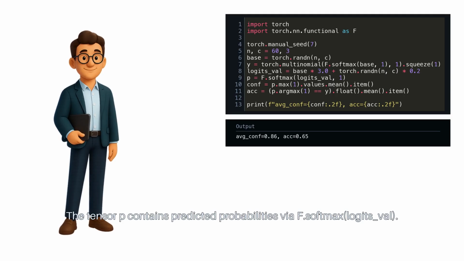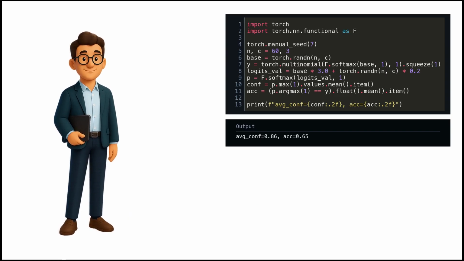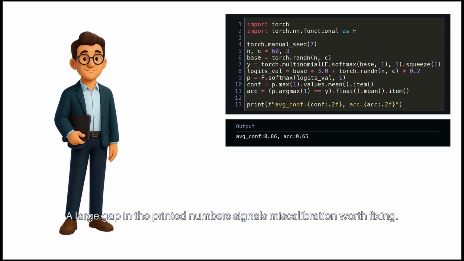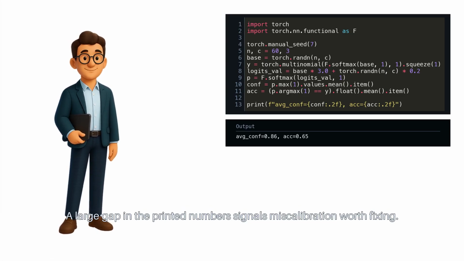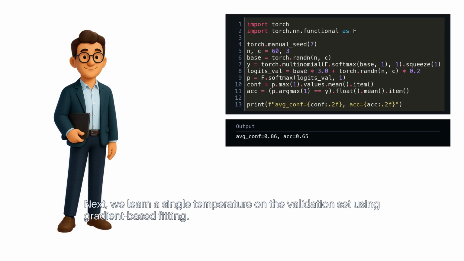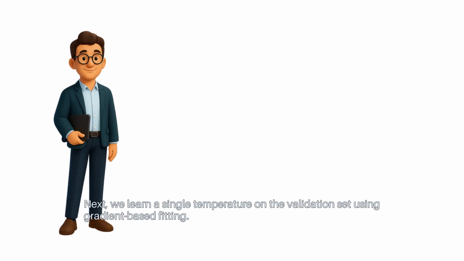The tensor P contains predicted probabilities via F.softmax(logits_val). We compute the mean maximum probability as a proxy for model confidence and compare it to classification accuracy from the top-1 predictions. A large gap in the printed numbers signals miscalibration worth fixing. Next, we learn a single temperature on the validation set using gradient-based fitting.